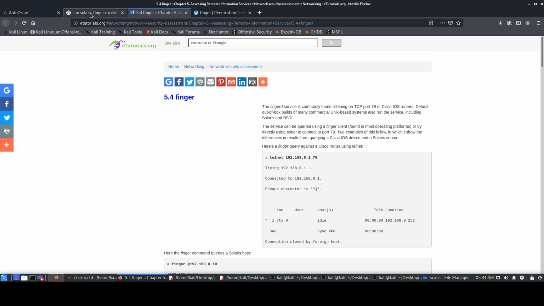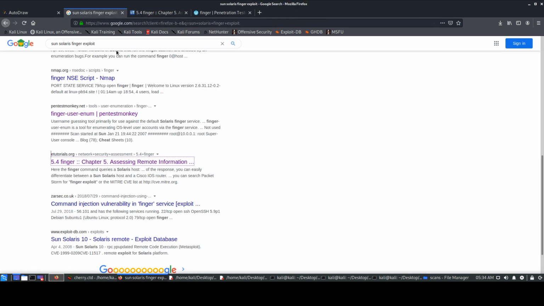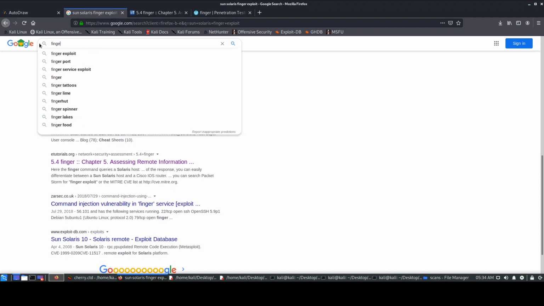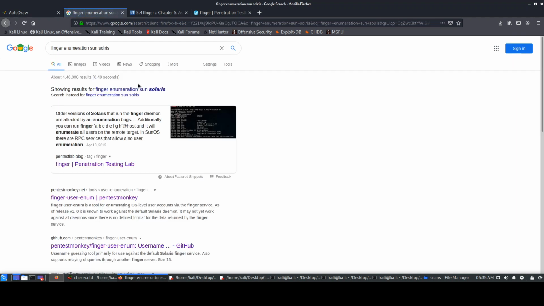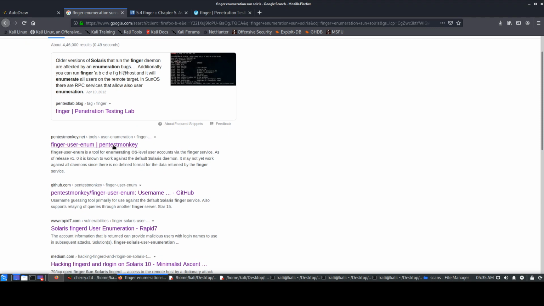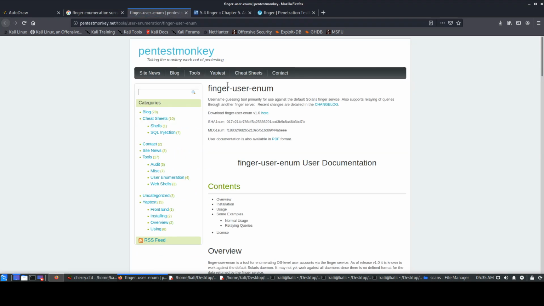And then later on after that, I was like, okay, let's enumerate users over here. So I understood that we are enumerating users, right? So we found root. So we'll try and find another user that's present. So if you do finger enumeration, Sun Solaris probably, misspelled that. Okay, so we have this pentestmonkey finger enumeration script.